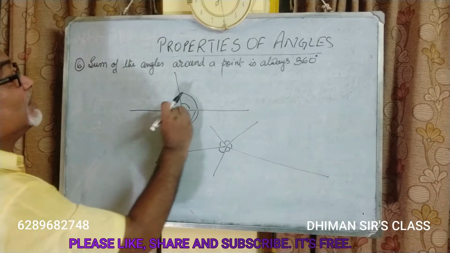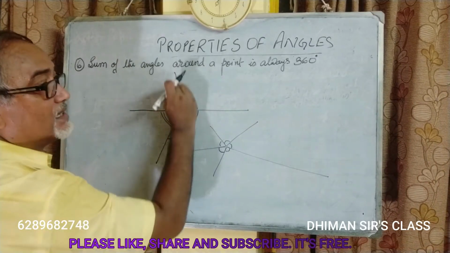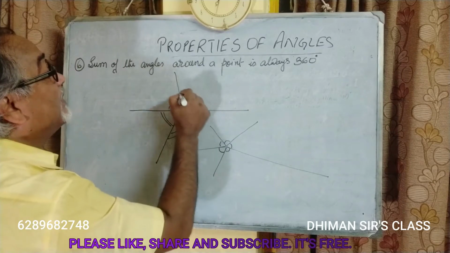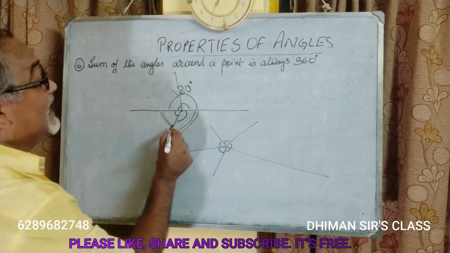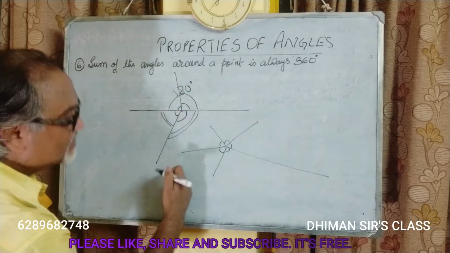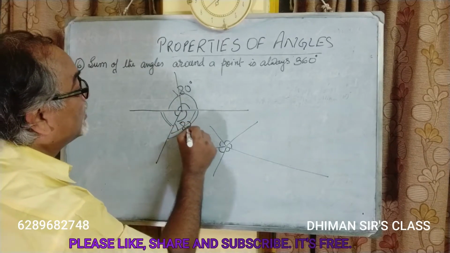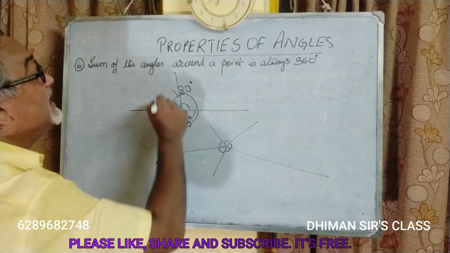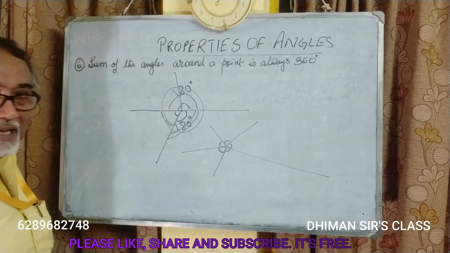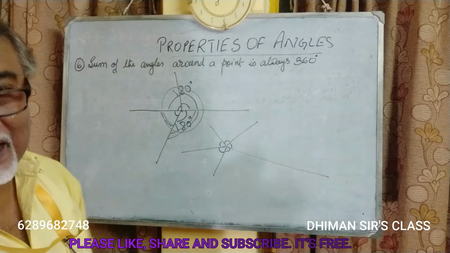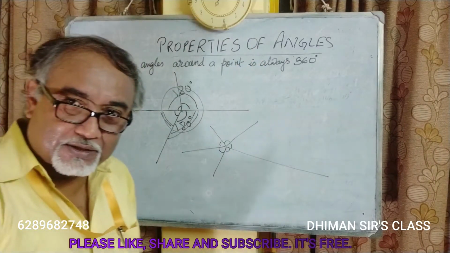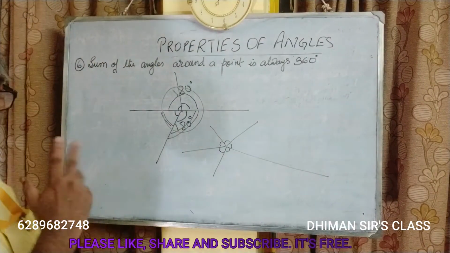So these two angles on this side have a sum of 180 degrees, and these two angles on the other side also form 180. So 180 plus 180 makes 360 degrees, and that is the property. Okay students, chalo, pause the video, copy it down.